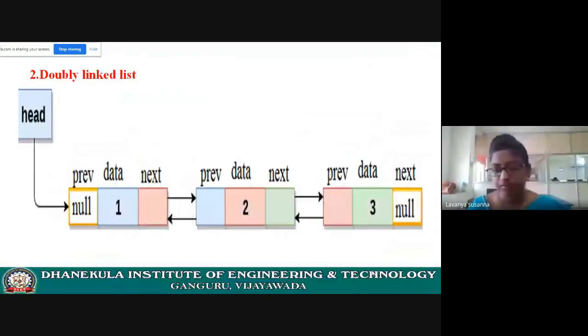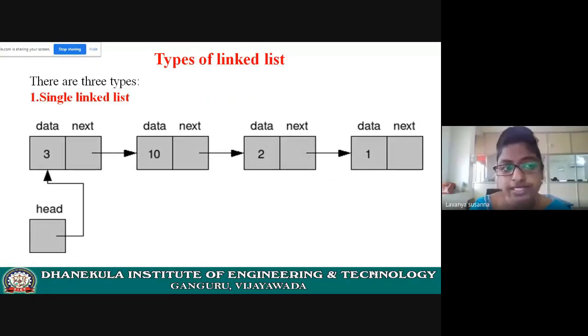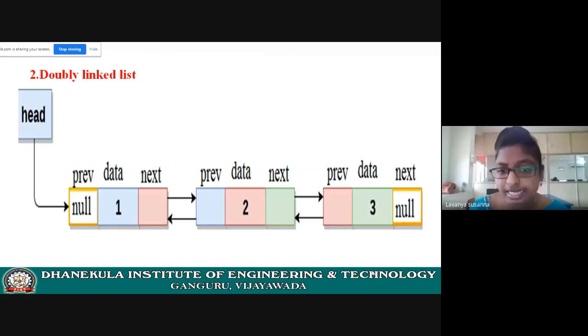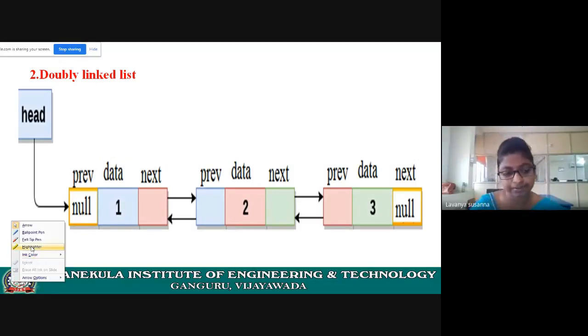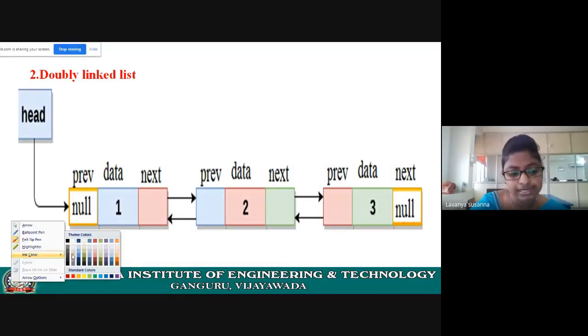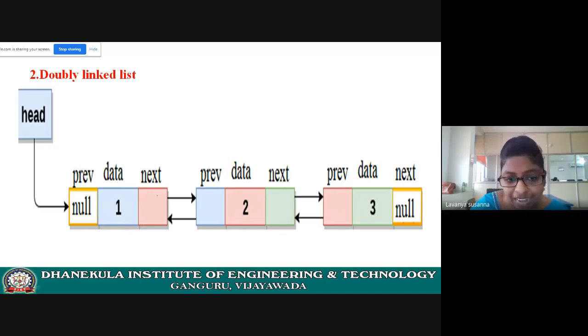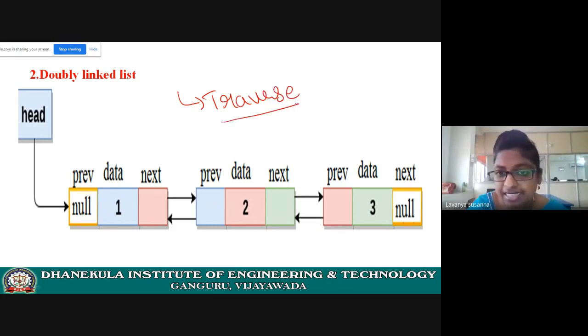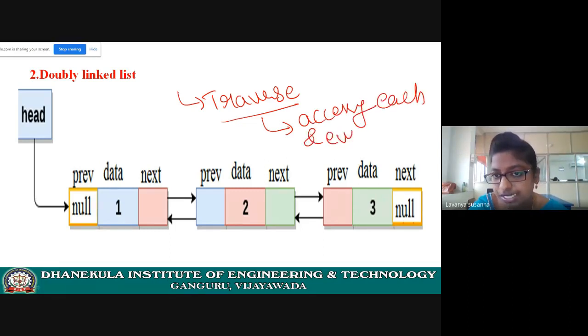Okay, let us see the next type of linked list. Up to now, we have seen the first type of linked list and the second type of linked list. See here, what is the advantage of a doubly linked list? Let us see that. You can traverse. Traverse means accessing each and every value. Accessing each and every value is called traversing.